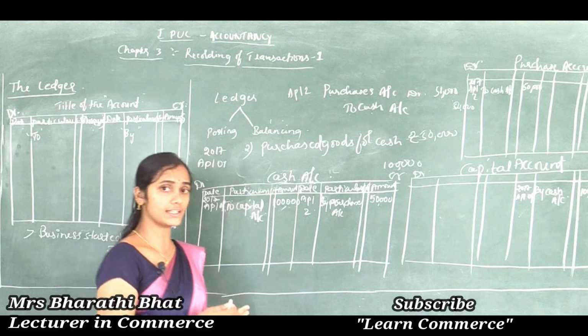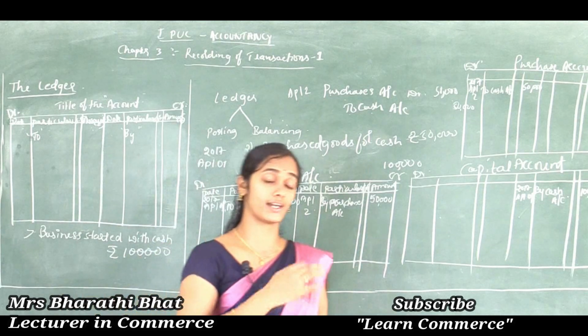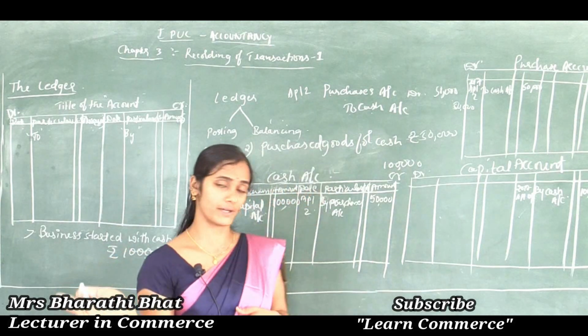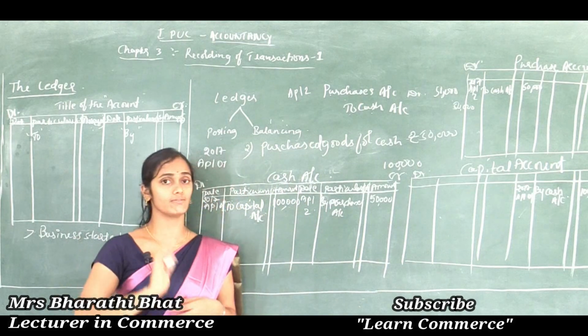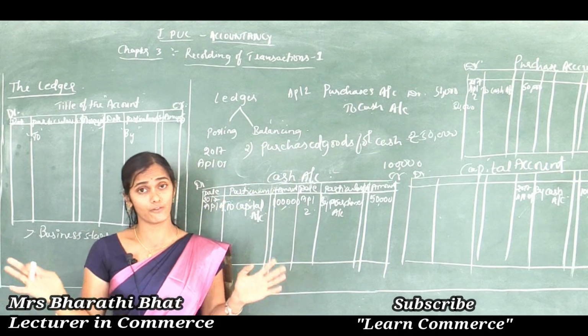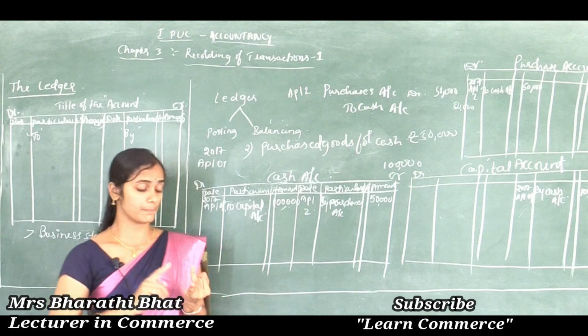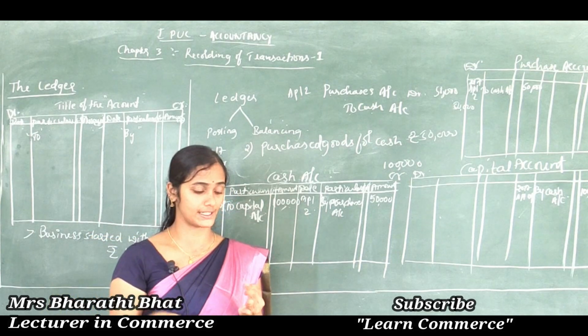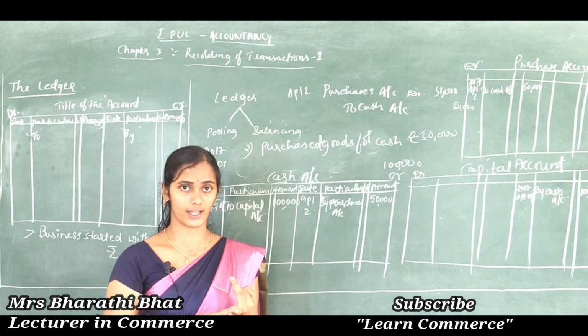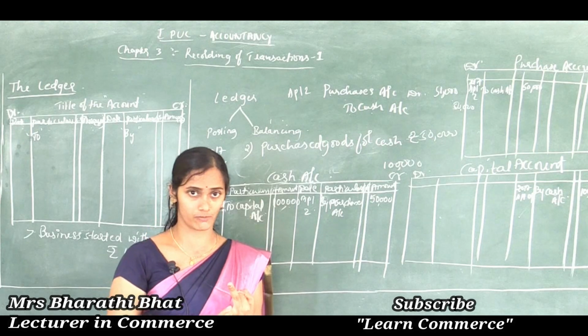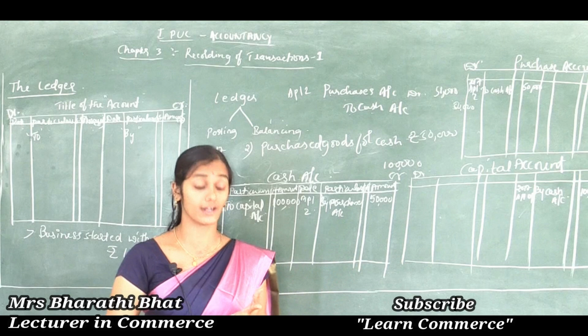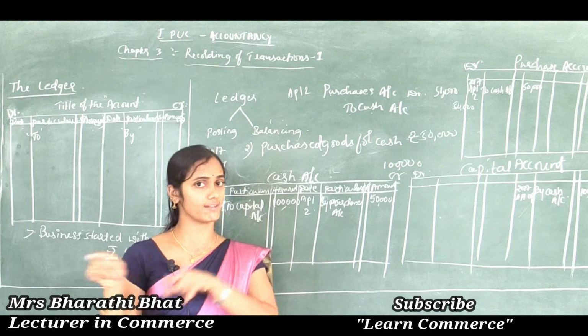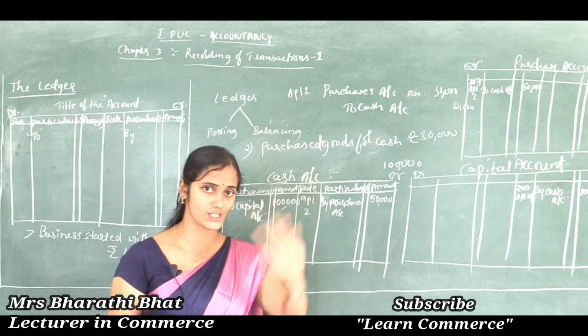Say for example, in an organization a number of transactions took place, then we need to prepare all the accounts. Business started with cash, so we prepare cash and capital. Afterwards purchased goods for cash, then we prepare the purchases account, cash is already prepared. Sold goods for cash, again we prepare the sales account, cash is already recorded.